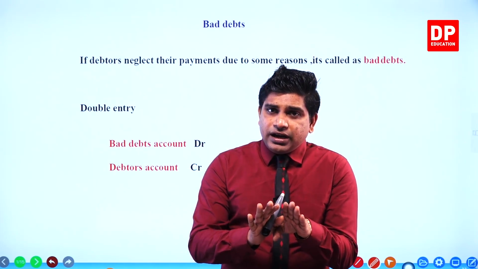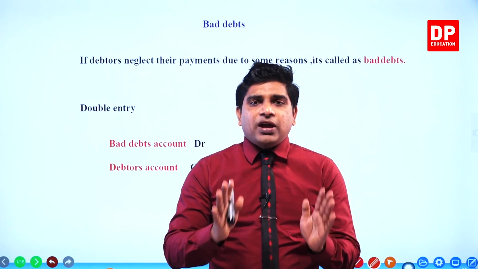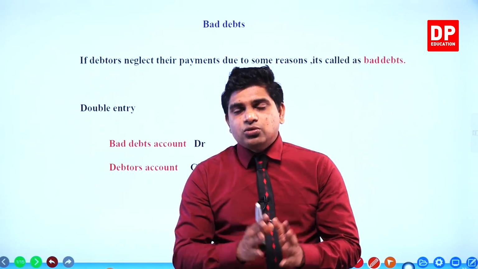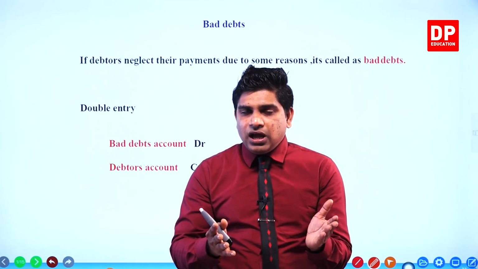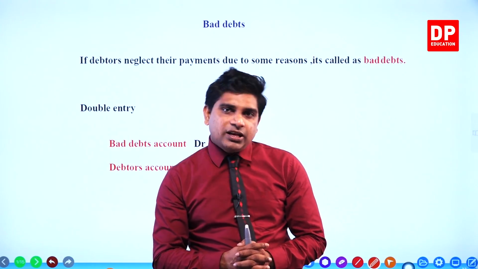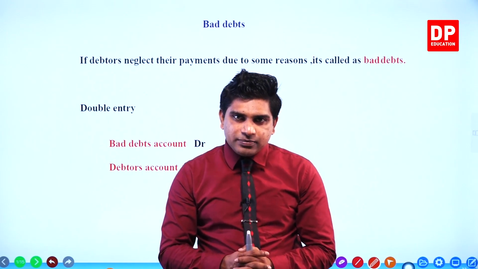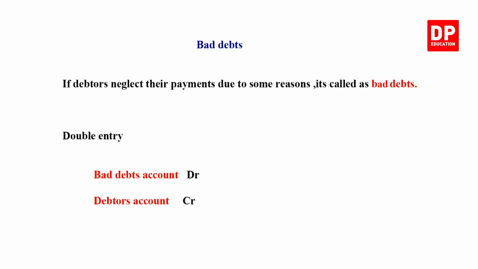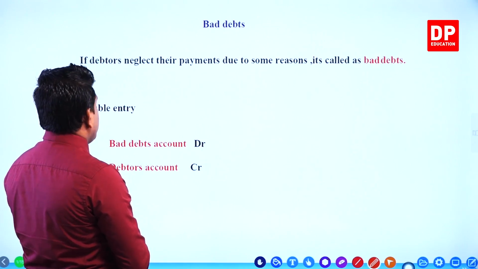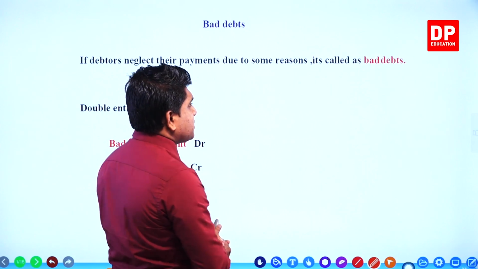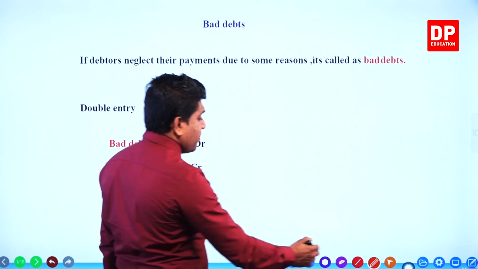Finally, if they neglect their payments to the business, it is a loss to the business. The business has to bear that loss. That loss is called bad debts. Go to the slide. Bad debts. If the debtors neglect their payments due to some reasons, it's called bad debts.